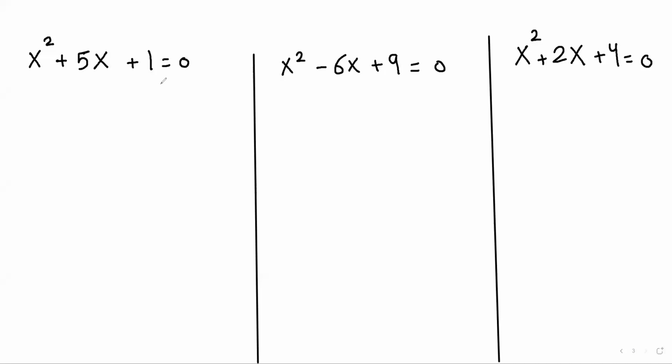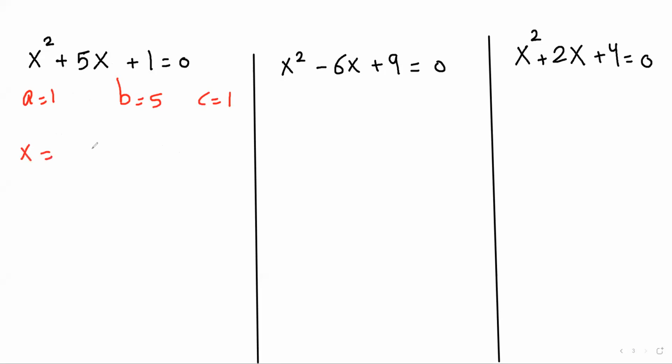I have three equations and I want to use the general formula to find the two roots of all of them. So here, what is a? The coefficient of x squared is 1, and b is 5, c equals 1. Use the general formula to find the roots.